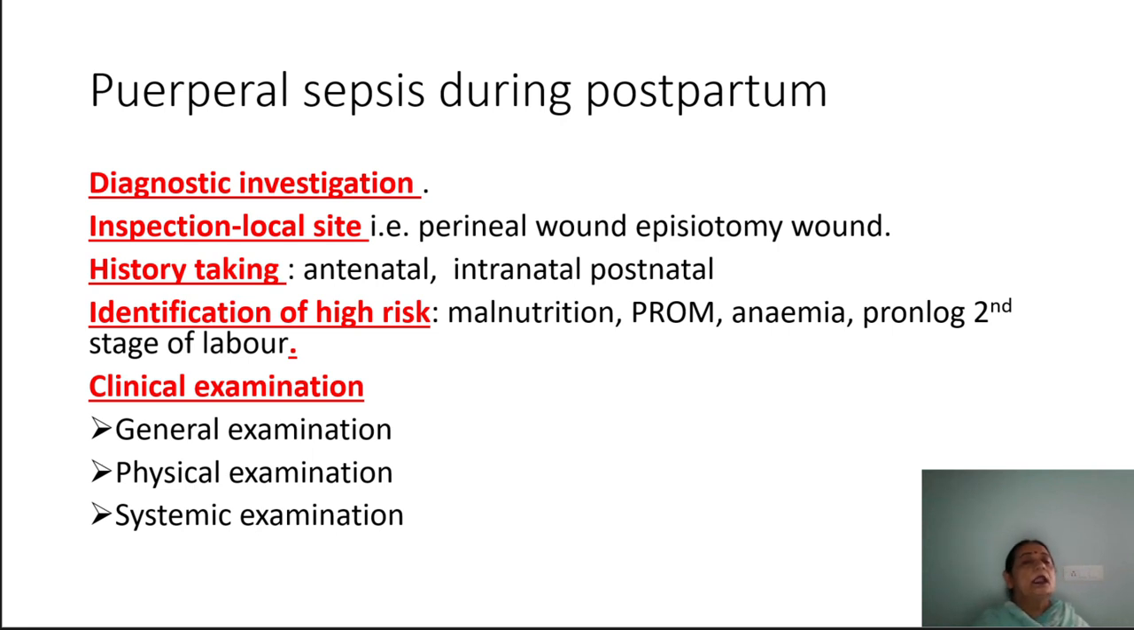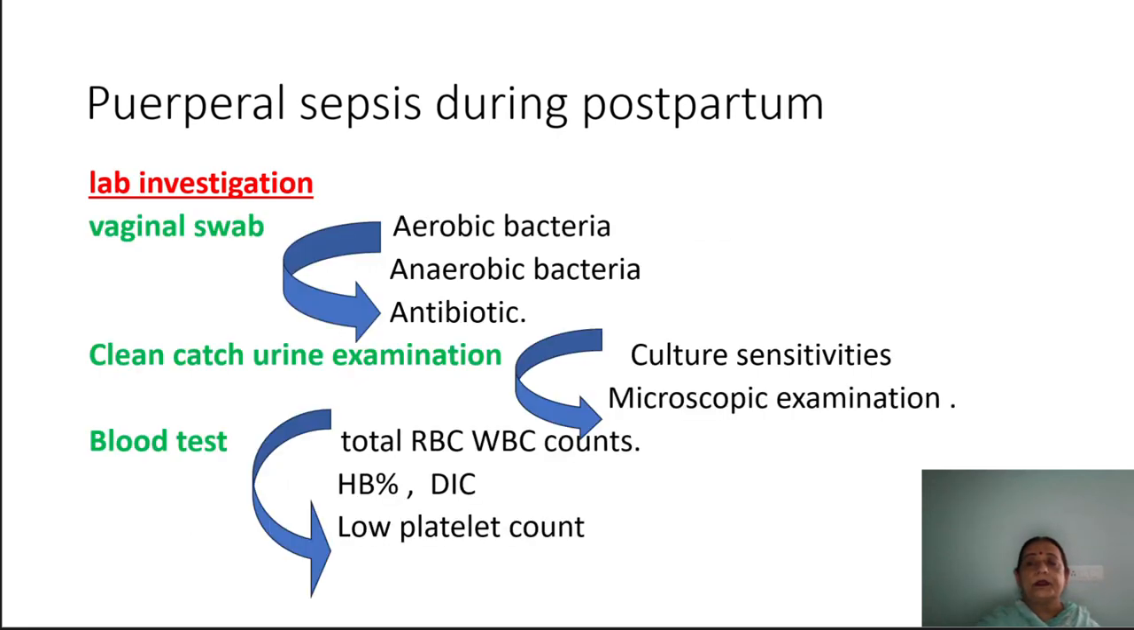We will use hands. In general examination, we will do the inspection. In physical examination, we will do hand and eye coordination. So we will check the particular part for infection. Systemic examination, we will see the heart, lungs, urinary system. All systems should be checked to know the well-being of the patient.